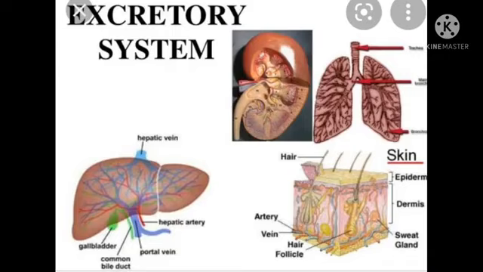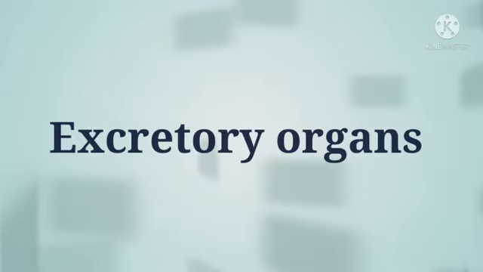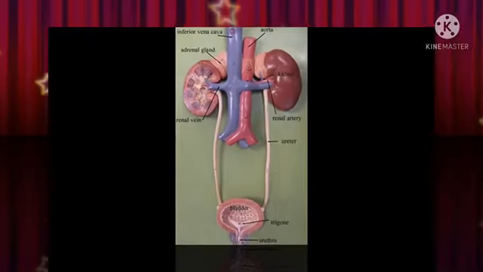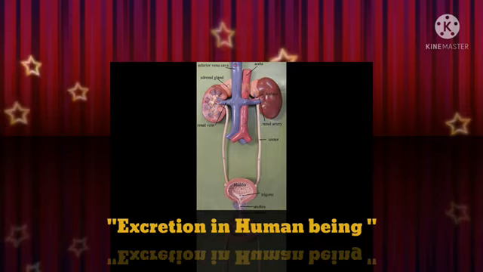Skin, liver, kidney, lungs, intestine. These are the excretory organs. All of you observe this picture. One more example of excretory organs: mouth and eyes. Our mouth secretes a small amount of nitrogenous waste through saliva, and the eyes also excrete a small amount of nitrogenous waste. These are the excretory organs and excretory materials in our body. Children, next our topic is explanation of excretion in human beings.